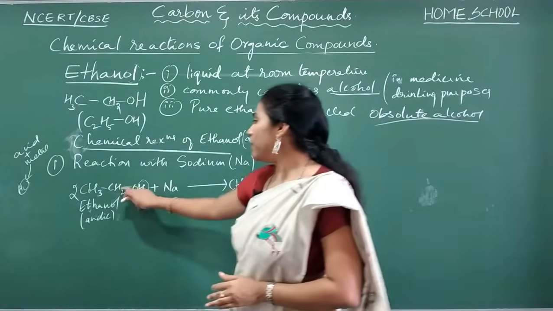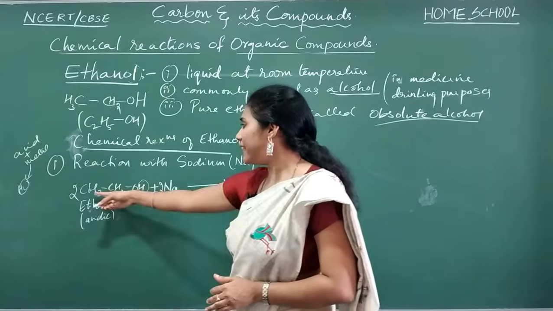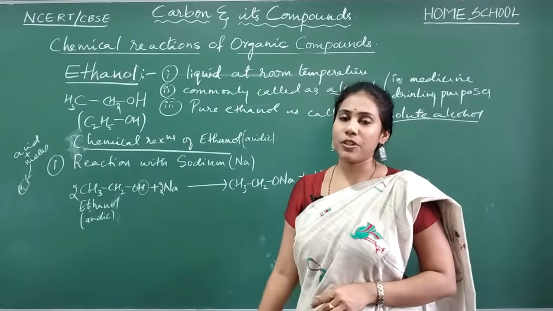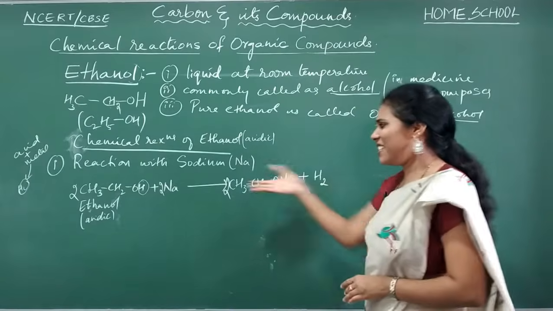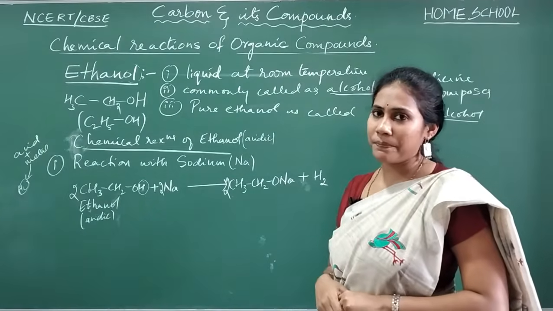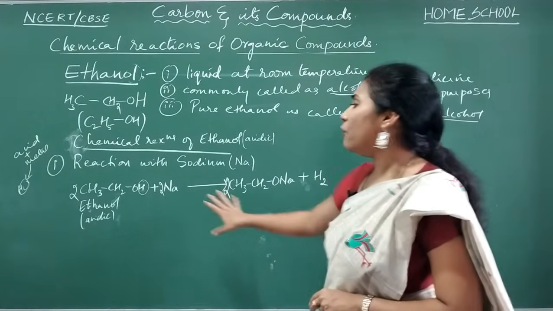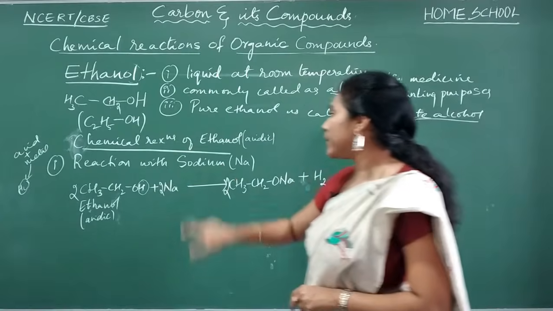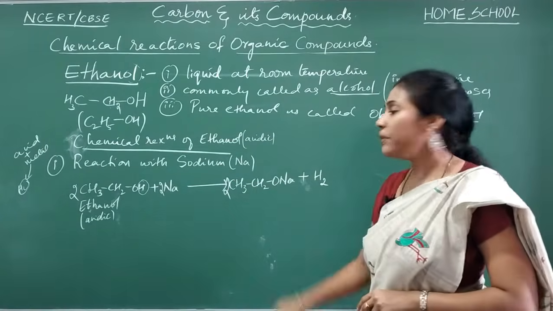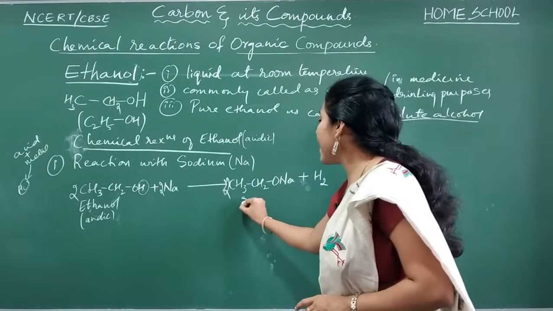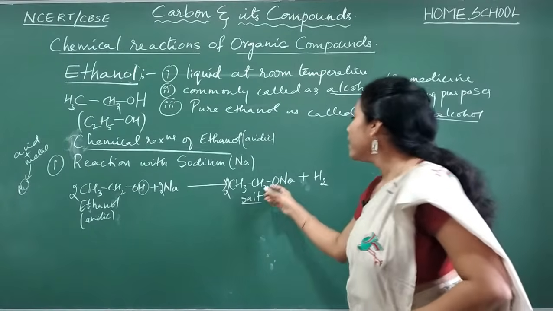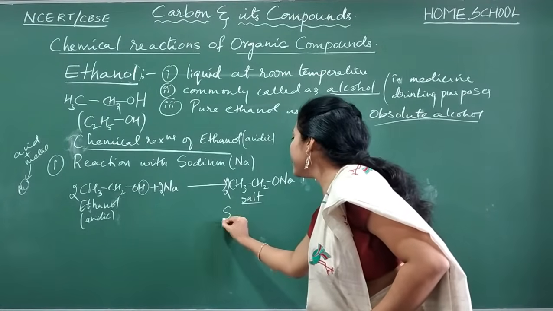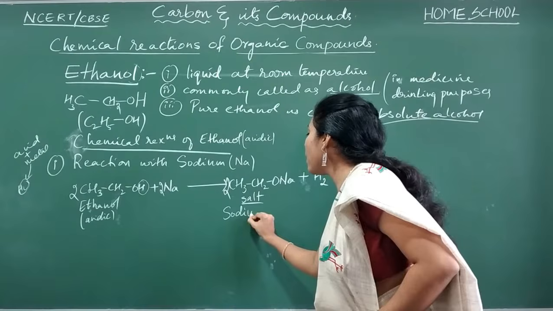One molecule will react with one sodium, another molecule will react with another sodium. So salt also, two molecules you will get. Just a matter of balancing, that's it. So this is how ethanol will react with a metal, sodium, to give a salt. This is a salt, and the salt will have some name, no? What is the name here? The name of this salt is sodium ethoxide.